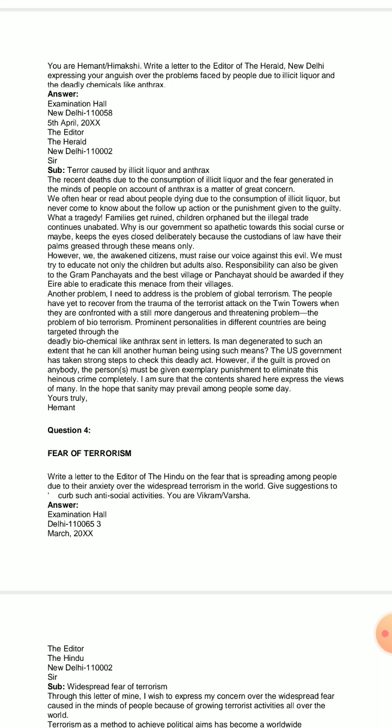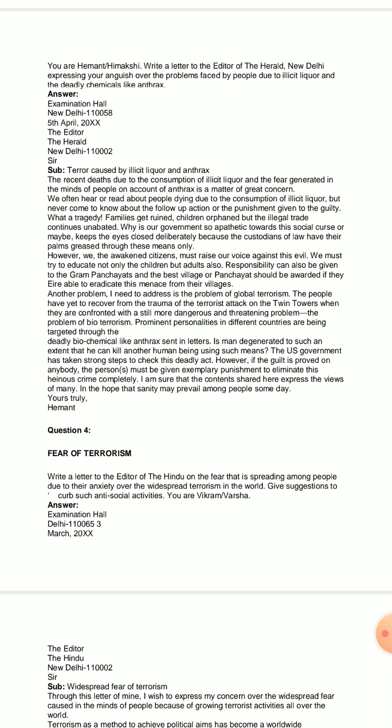It was not published. Only that a few people died because of consumption of illicit liquor was published in the newspaper, and supposedly anthrax is there in those illicit liquor chemicals. Okay, it was given. But we never get to know that the guilty was actually punished.